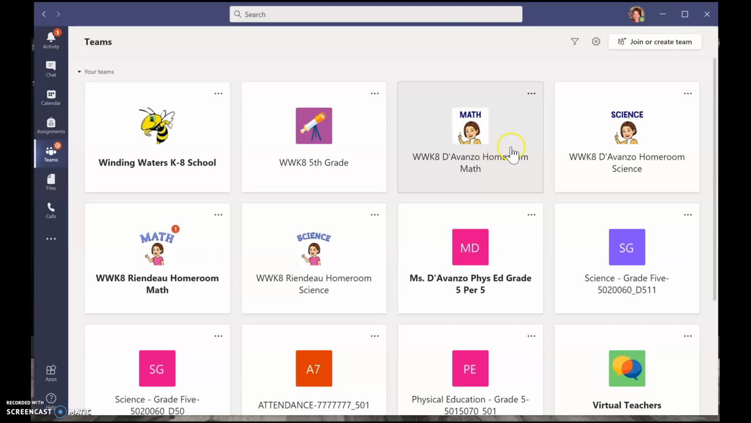Notice we've done some color coding. For my homeroom class, we use yellow when we're doing things with you, and we use pink for Mrs. Riondo. So if you notice my little Bitmoji here, she's wearing the yellow sweater for my homeroom and the pink shirt for Mrs. Riondo's homeroom. Just another visual cue that you're in the right spot. So I'm going to click on Diabondzo Homeroom Math.